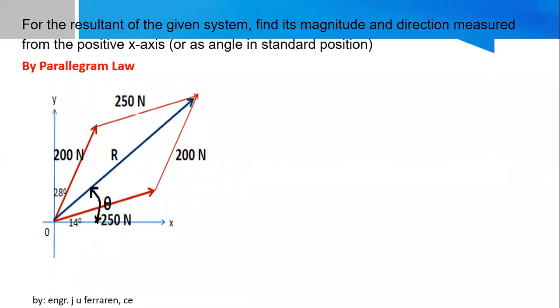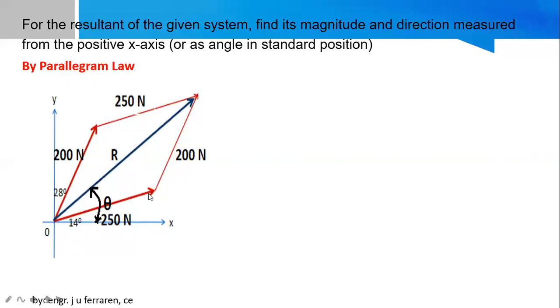Like, let's say this is 250 Newton. Maybe we can subdivide this into how many intervals? 5 equal intervals. So every interval can be 50 Newton, right? So this is 250 and this is 200. So if this is 5 divisions, then this can only be 4 divisions. So the accuracy of your answer will depend on the presentation of your graph because the graphical method is only an approximate method of obtaining the value.